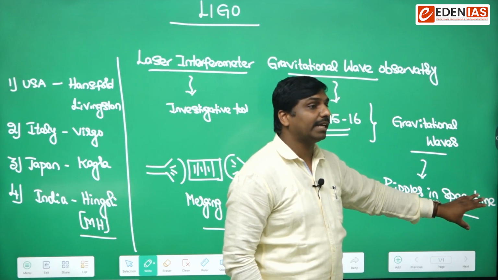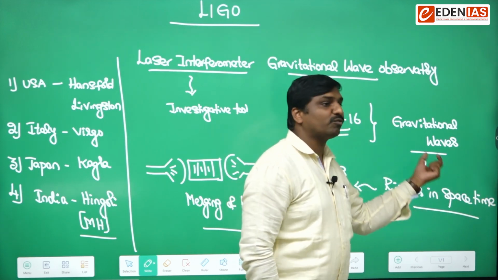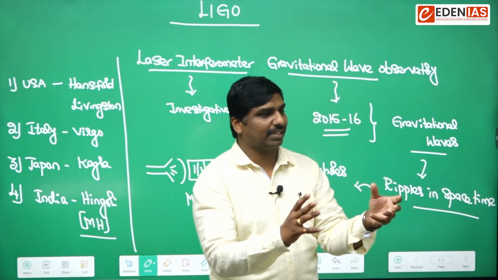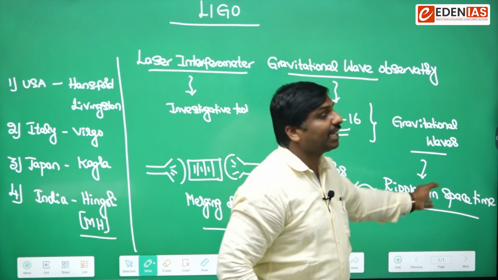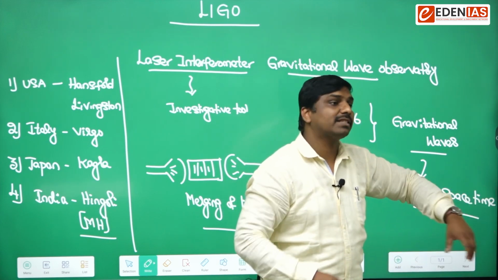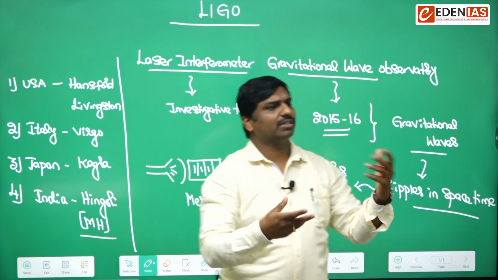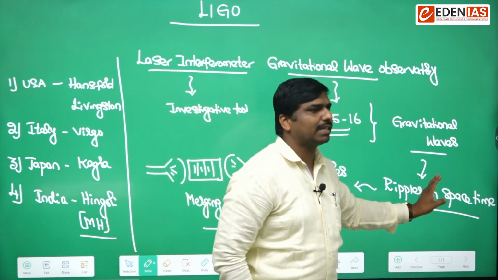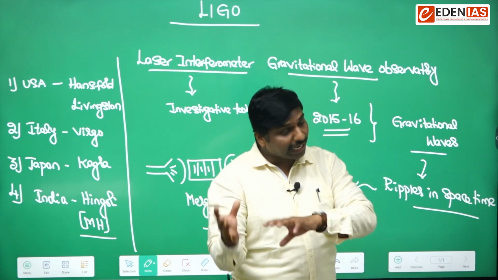Space-time means we define it from the perspective of space as one dimension and time as another dimension. We define it like the geological time scale, space time, in the form of light years. The denotation would be different. In simple fashion, you can remember them as ripples generated in space. Space time means with reference to time and with reference to space.